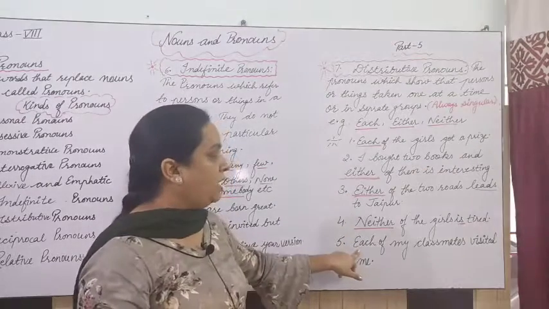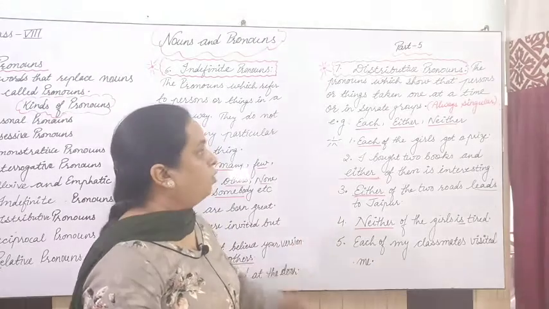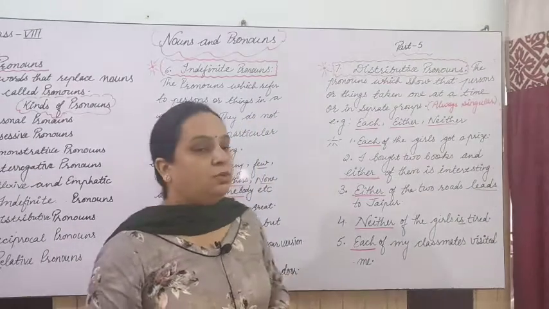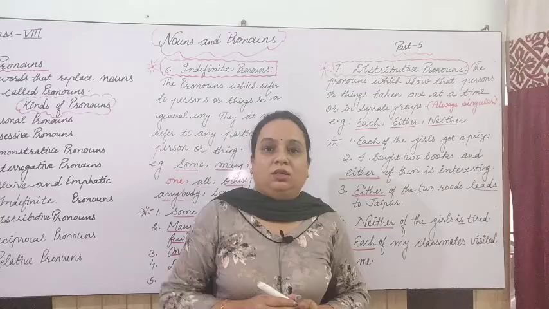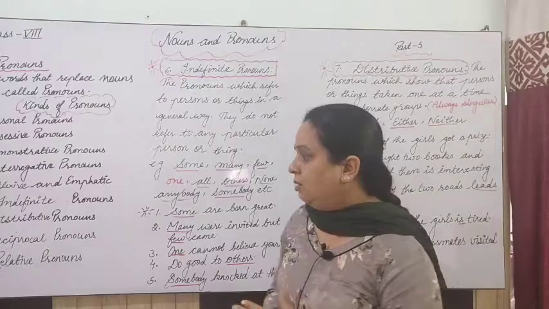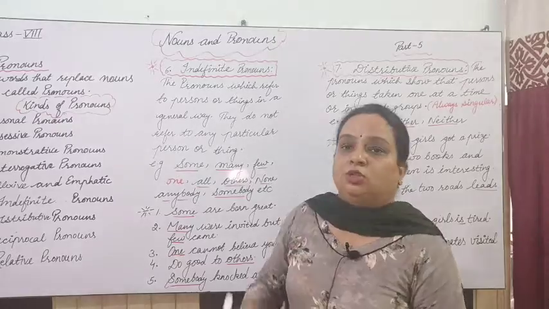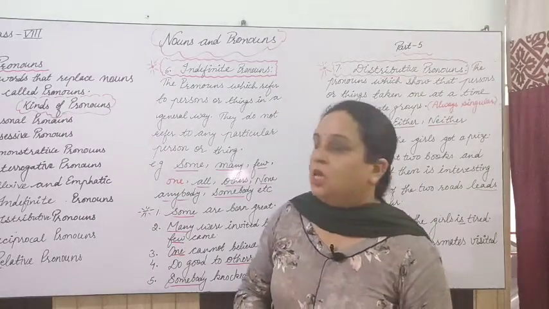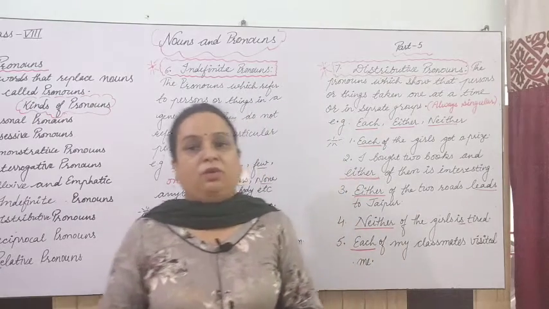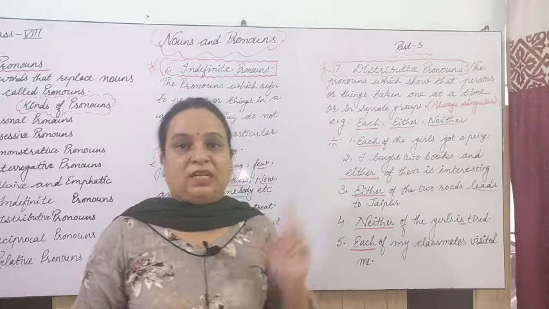Next one, each of my classmates visited me. So each is again telling about one person or one thing at a time, so this each is once again a distributive pronoun. So kind number 6 and 7 we have done. Now we have to do kind number 8 and 9, which are the last 2 in your syllabus right now. So dear students, I hope you understood these indefinite and distributive pronouns. Please take the screenshot, note it down and try to solve the exercises given in your book on these related pronouns.